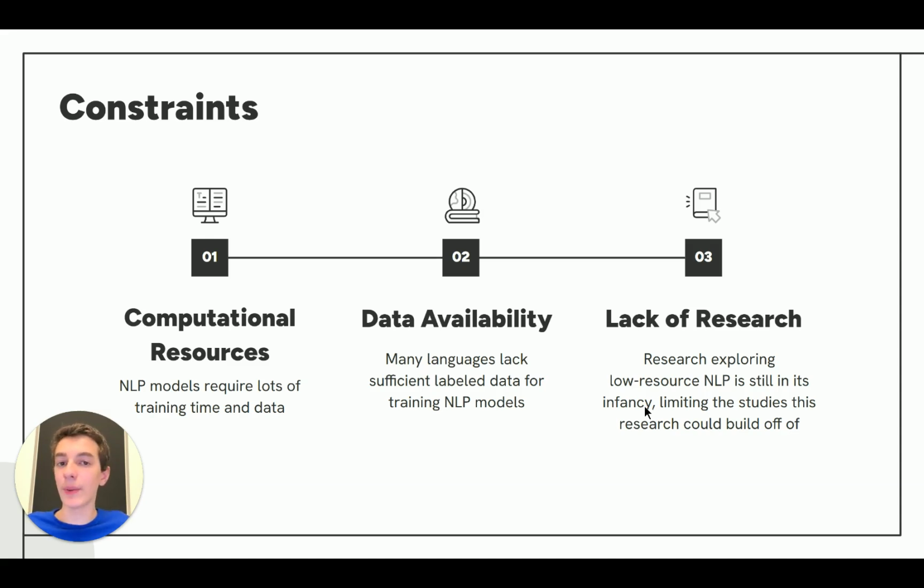Second is data availability. Natural language processing models require a lot of text to be able to learn a language. However, low-resource languages are by definition data scarce, so it is much more difficult to train machine learning models for these languages. And lastly, a lack of research. Since it's still relatively new to develop machine learning models for low-resource languages, there aren't a lot of studies that my research can build off of.